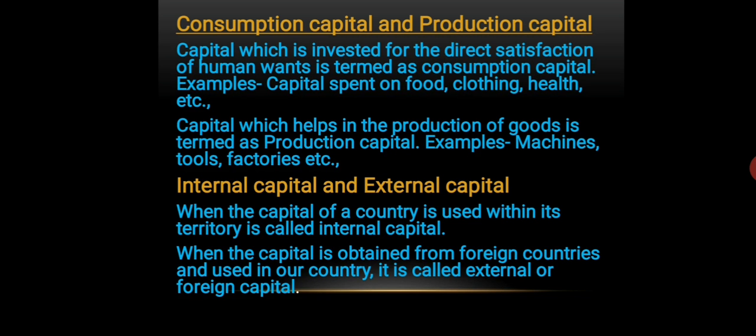Now, another type of capital is the external capital or the foreign capital. So, when the capital is obtained from a foreign country and used in our country, it is called the external or foreign capital. If you take an example of our school again, suppose our director sir buys a projector from another country, suppose from the US, and he brings it to our school and we start using that, then that becomes the external capital, because that capital has been obtained from the foreign country and it is used in our country. So that type of capital is known as the foreign capital.